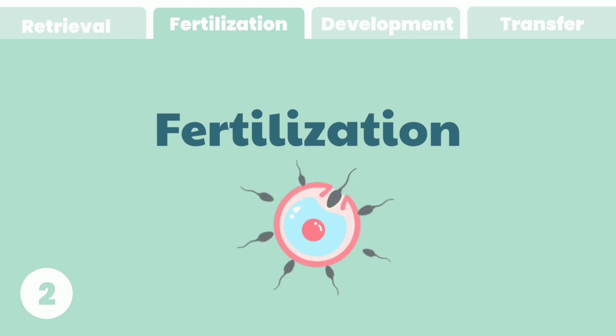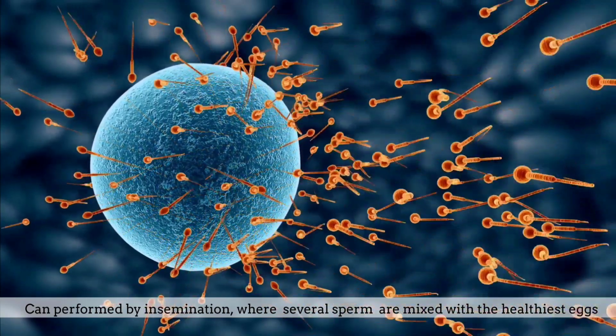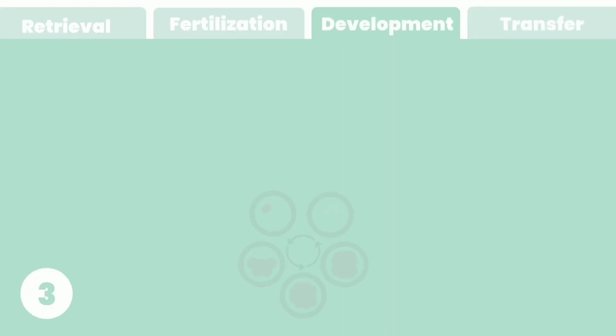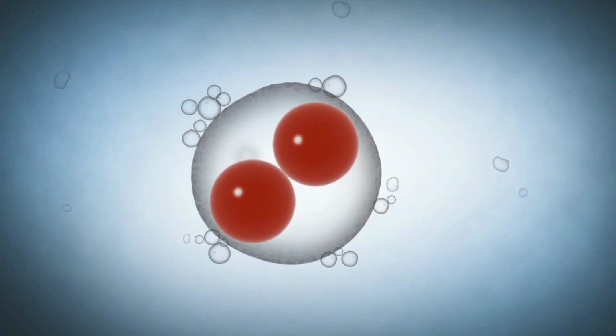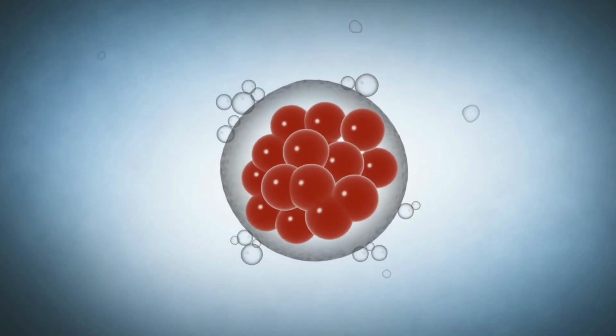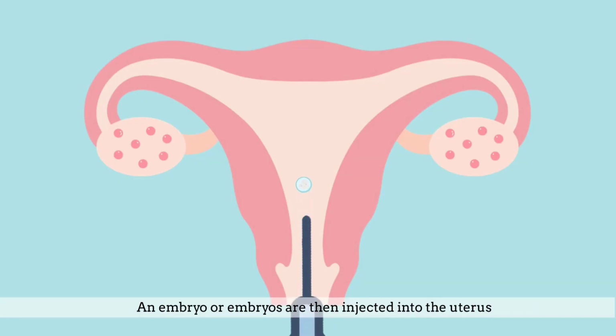Step 2 is fertilization. Fertilization may be performed by insemination, where several sperm are mixed with the healthiest eggs. Step 3 is embryo development. Fertilized eggs, called embryos, will be monitored for several days with cells actively dividing. The last step is embryo transfer. An embryo or embryos are then injected into the uterus.